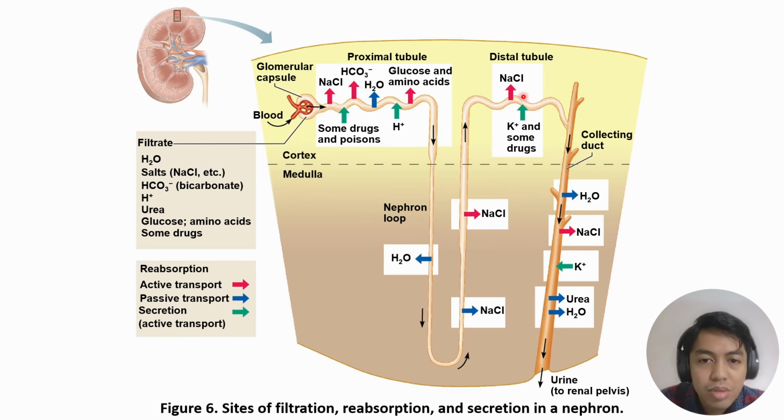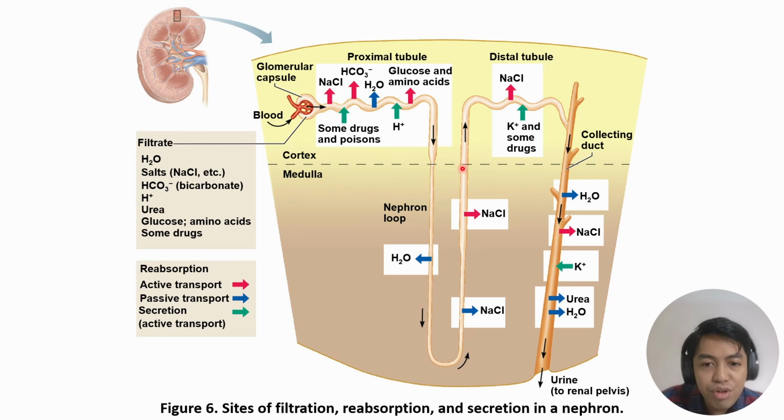Now, this also means that glucose and amino acids are being freely filtered out of the renal corpuscle. Now, what are the components being secreted here in the proximal tubule? This includes some drugs and poisons and hydrogen ions.